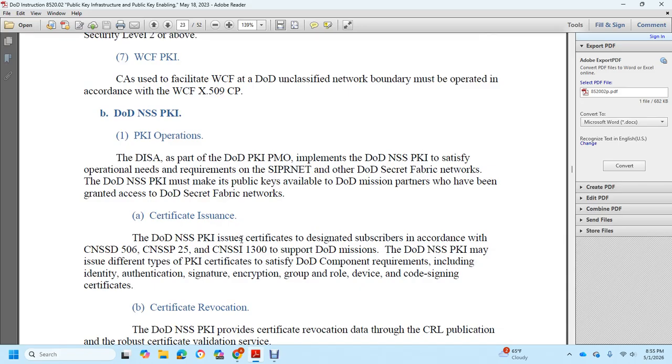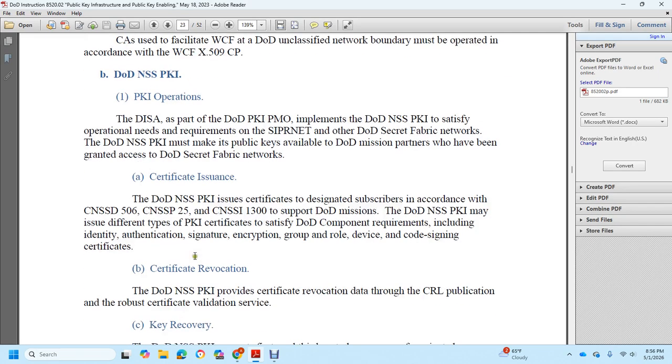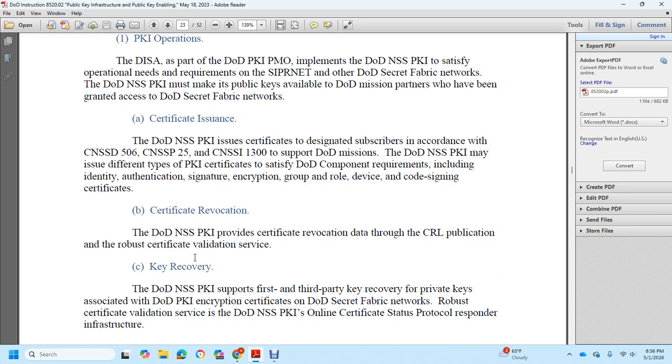Certificate issuance: the DoD NSS PKI issues certificates designating subscribers in accordance with CNSSD 506, CNSSP 25, and CNSSI 1300 to support the DoD mission. The DoD NSS PKI may issue different types of PKI certificates to satisfy DoD component requirements, including identification, authentication, signature, encryption, group and enrolled device, and code signing certificates.